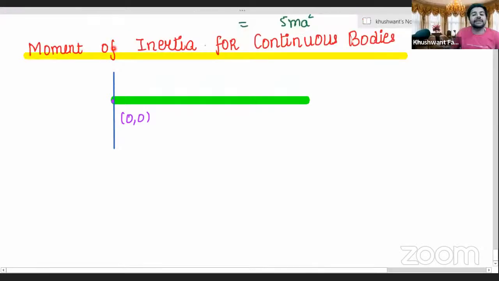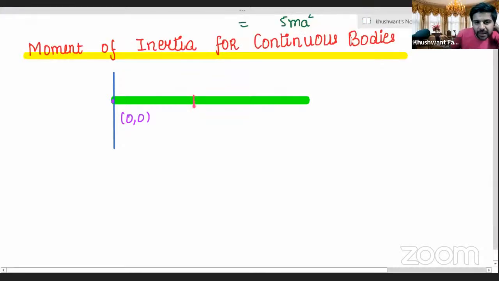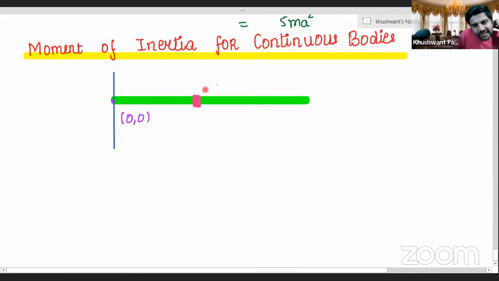Okay, now let's start solving it. So what was the first step? What did we do last time? What did we learn? How to calculate for a continuous body? We used to take a small elemental mass. Yes, sir. So let's assume that there is a small elemental mass whose thickness is dm. Am I correct? Whose thickness is dm.